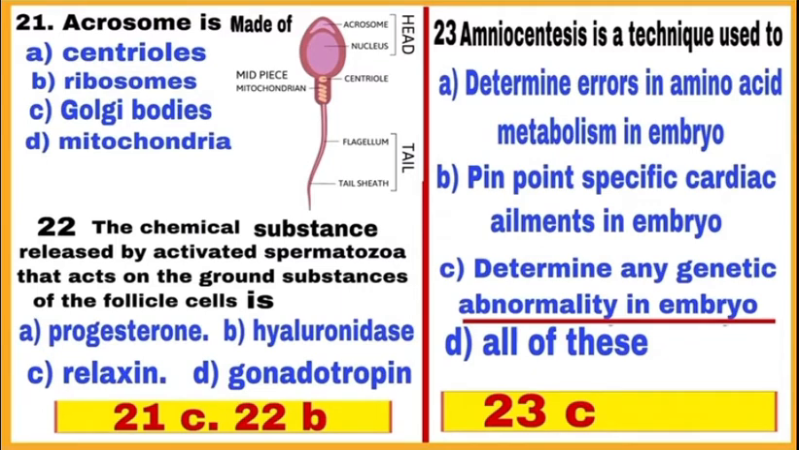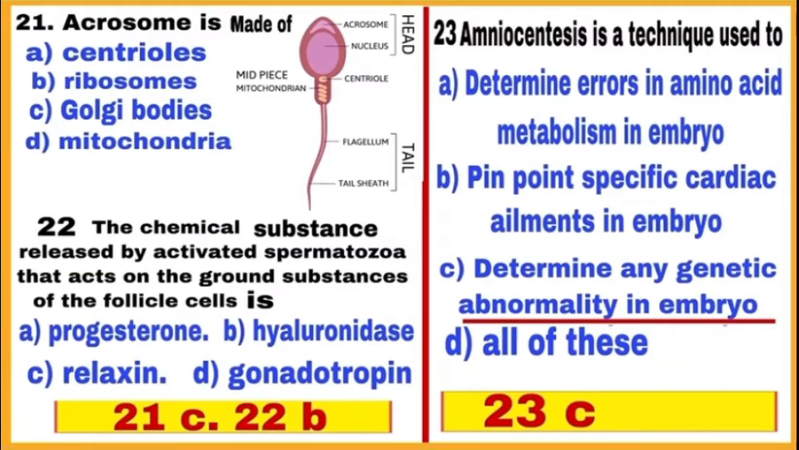Question 22. The chemical substance released by activated spermatozoa that acts on the ground substances of the follicle cells is? The chemical substance released by activated spermatozoa is hyaluronidase. This chemical is secreted by acrosome of sperm and helps the sperm to enter into the cytoplasm of ovum. So, the correct answer is B, mark B.